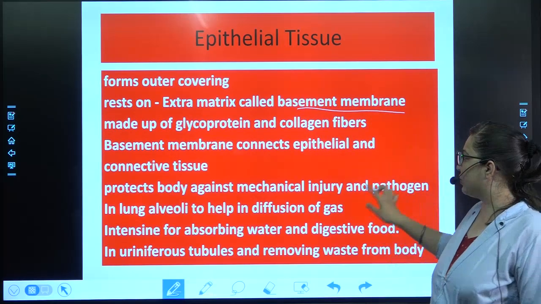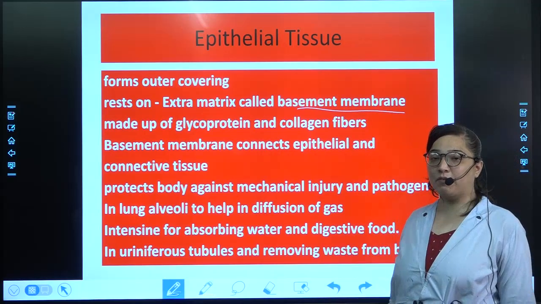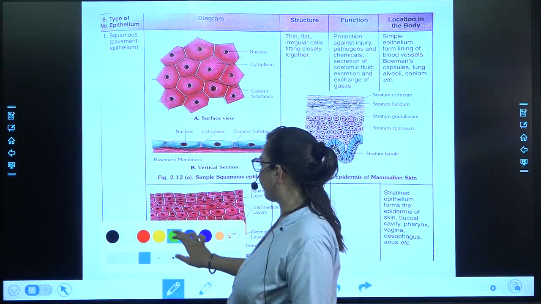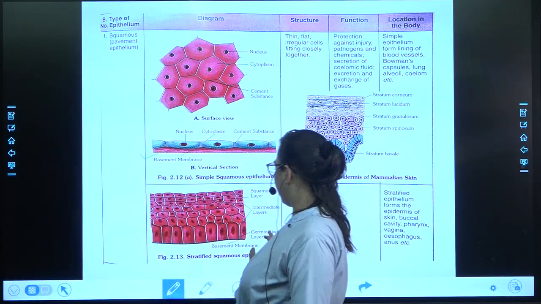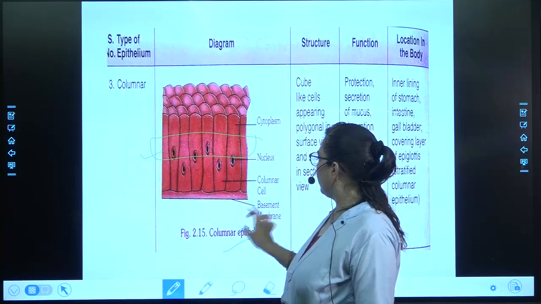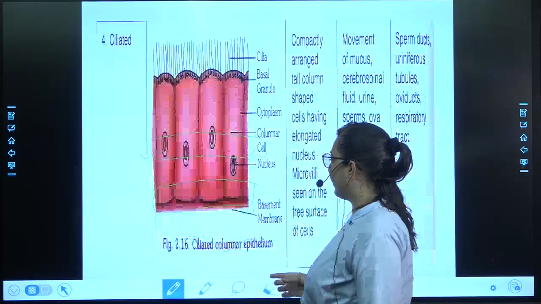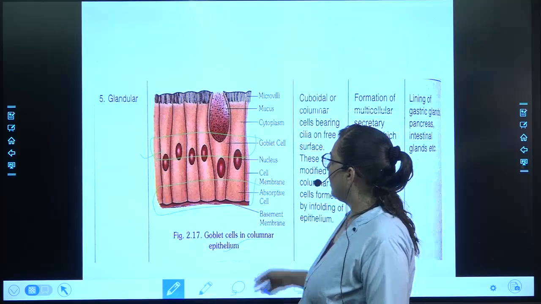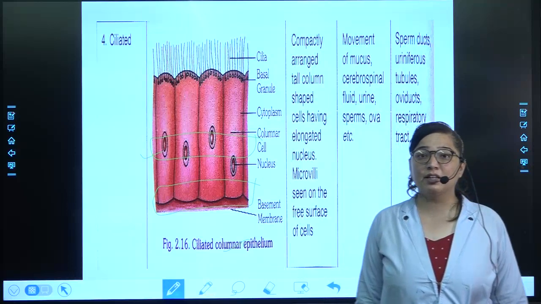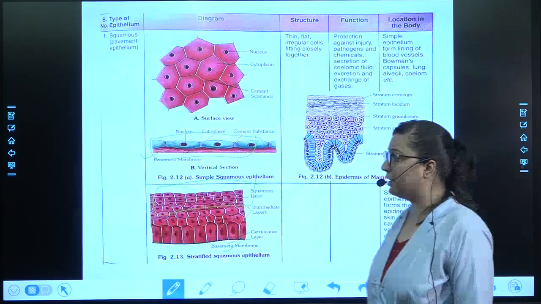Okay, in all the types of animal tissues, in epithelial tissue, you will see that at the end there will be a basement membrane, like over here, here, then over here, everywhere it will rest on the basement membrane. In each and every type of epithelial tissue, you can see that they are resting on the basement membrane. So, that is about the epithelial tissue.